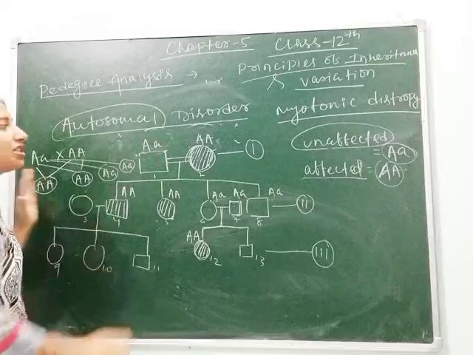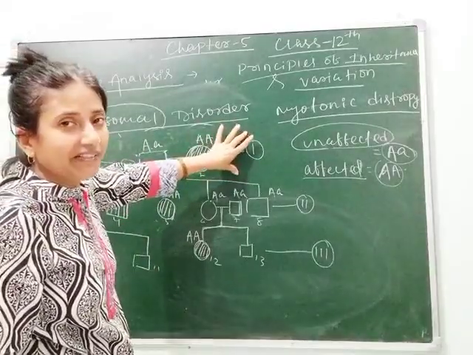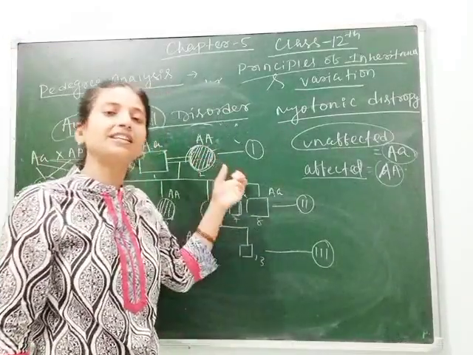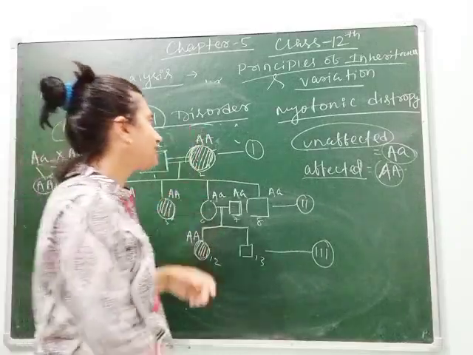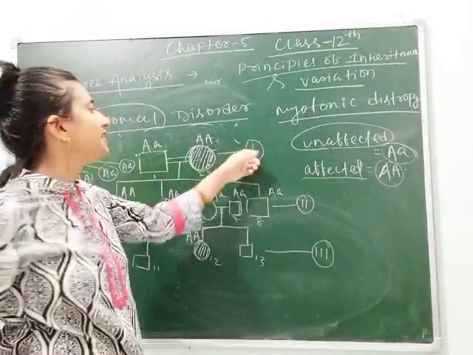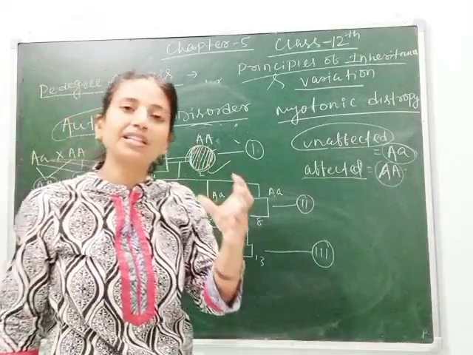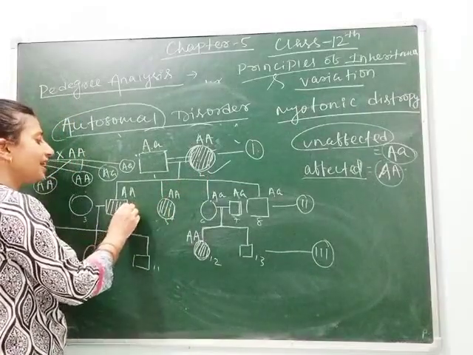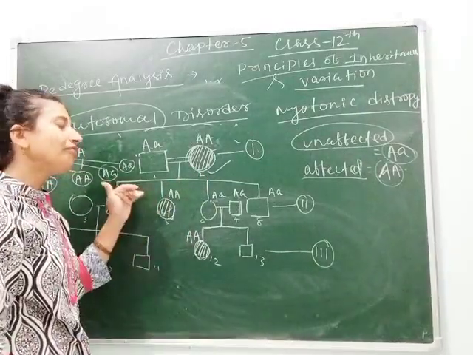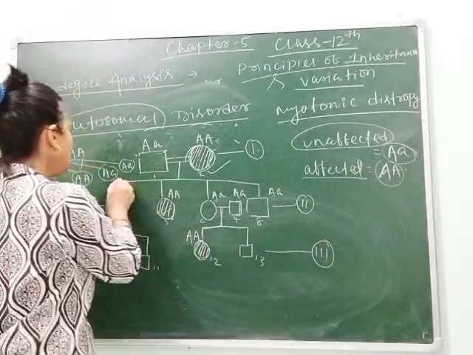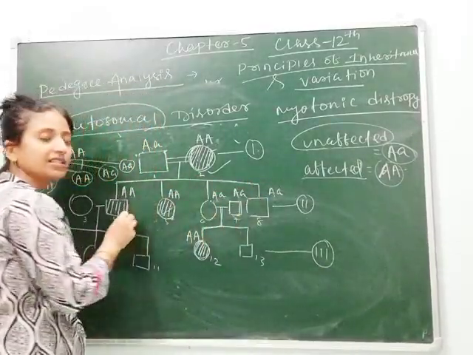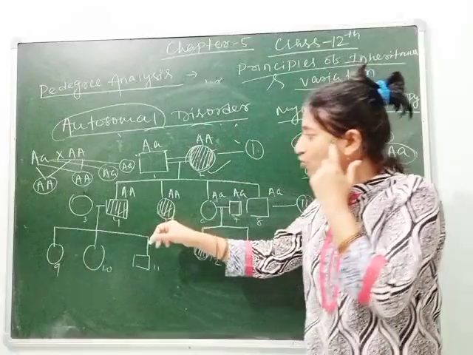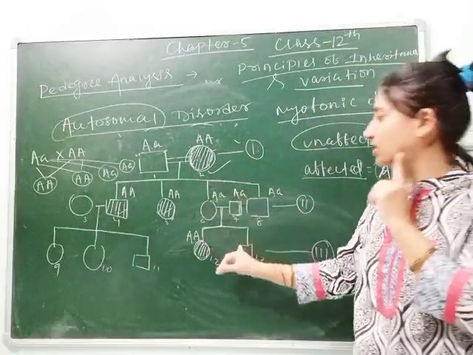Now let's understand. The pedigree will be given in your question paper, this chart will be given in your question paper, and the first question, whether this disease is dominant or recessive. Your answer will be dominant. Why? Because the first generation expressed the disease. Second question, whether it is autosomal or sex chromosomal. As both the sexes are affected, means male affected, female also affected. So when in a single generation both male and female get affected, then this is clearly autosomal. So the answer of your second question is it's autosomal. Why? As both male and female show this disease.